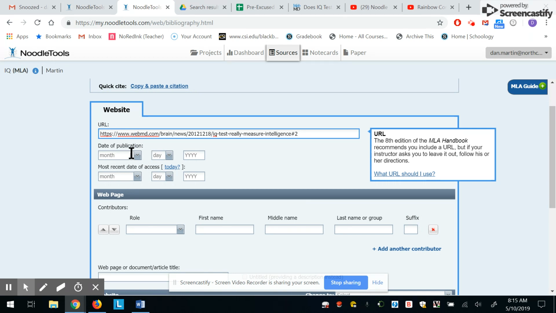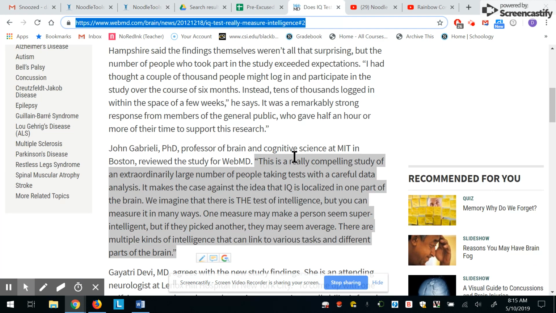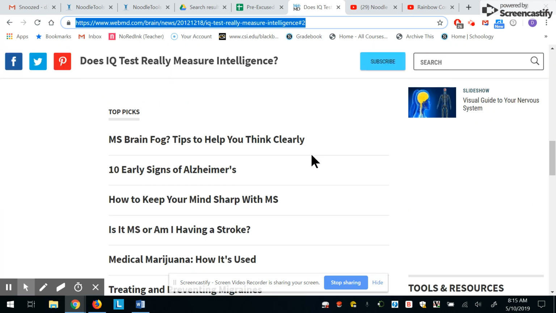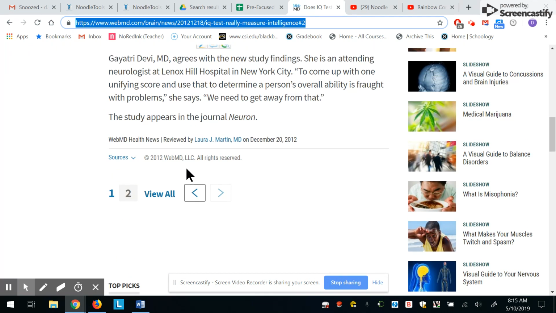This next piece of information wants to know the date of publication. Well, I have to look for that. So let me see if there's any indication of a date of publication. Down here, I have a 2012 copyright. Above that, here we go. I have December 20th, 2012. I also know who reviewed this article. So those are going to be important pieces of information.